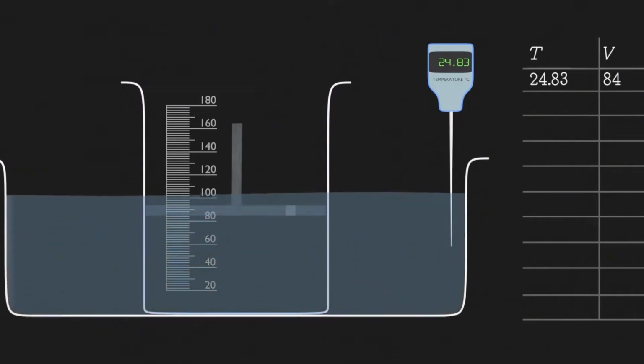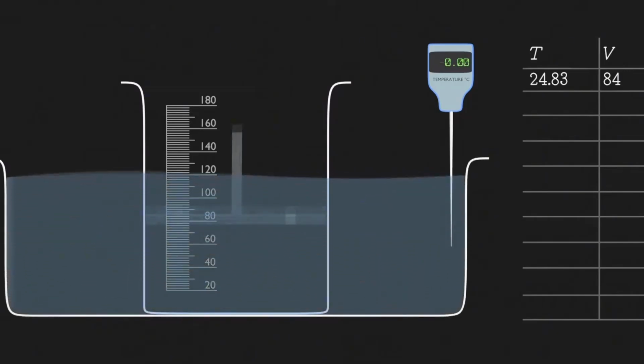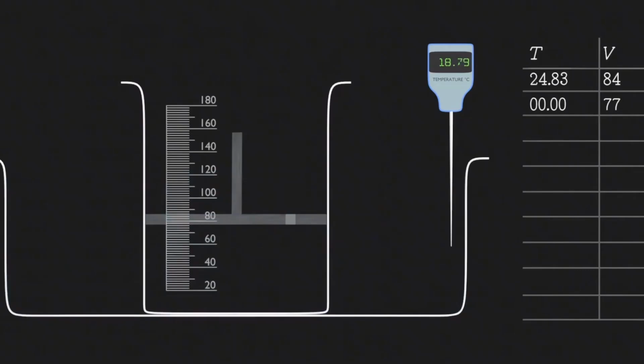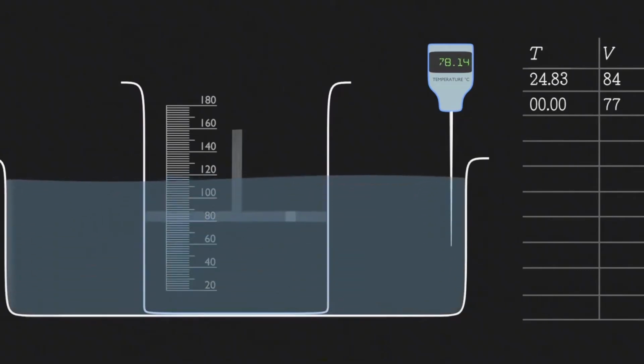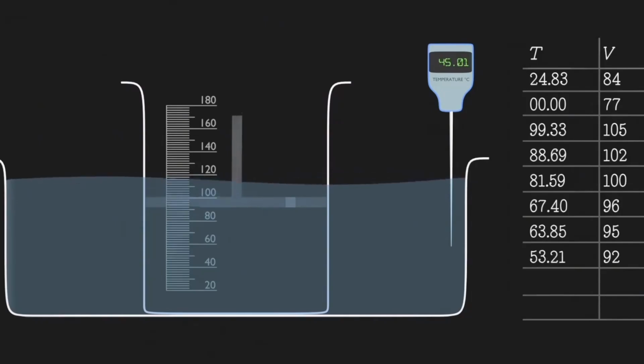Then put the cup in a large bucket of water and add ice cubes to cool it down to zero. The volume of gas in the cup is reduced to 77 milliliters, and the cold water is changed to boiling water. According to the measurement, when the temperature reaches 99.33 degrees Celsius, the volume of gas in the cup becomes 105 milliliters. When the water temperature continues to drop, the volume of gas is also gradually decreasing.